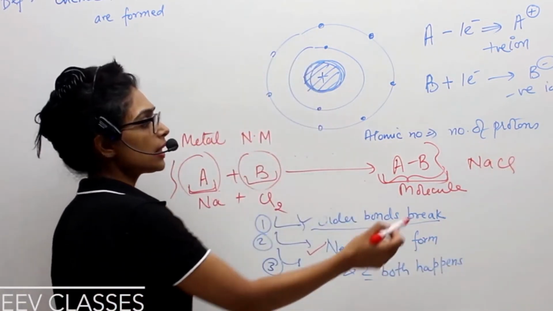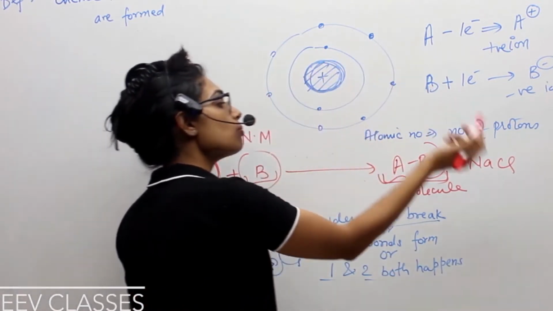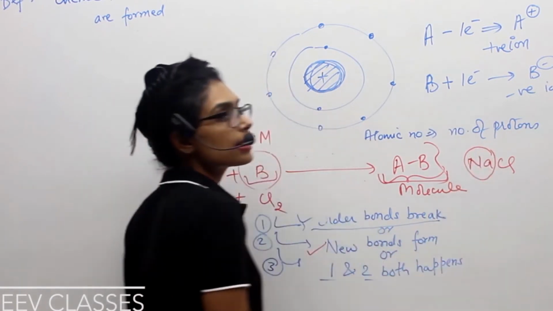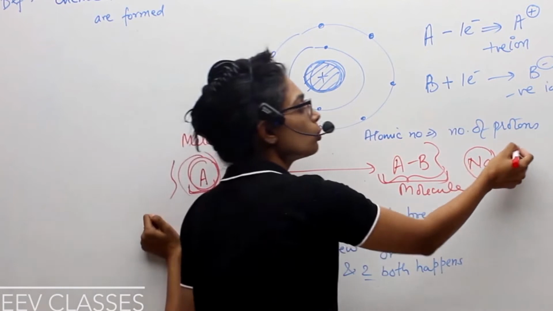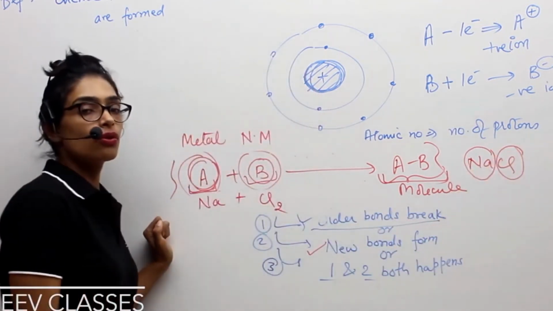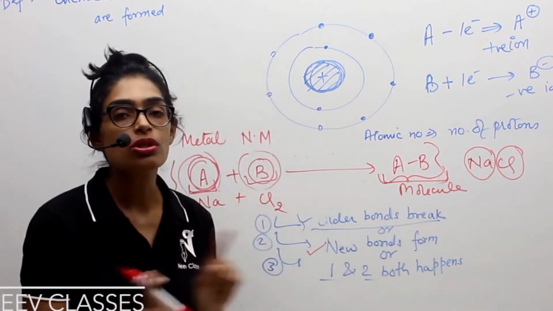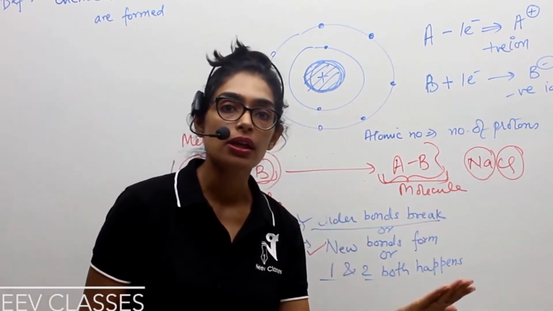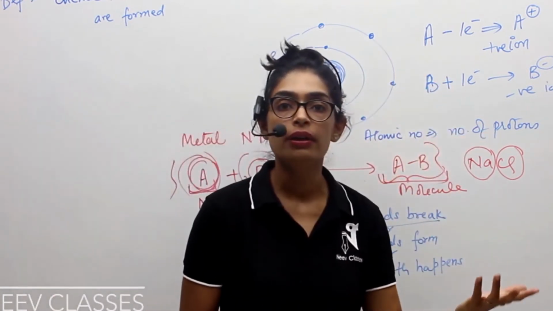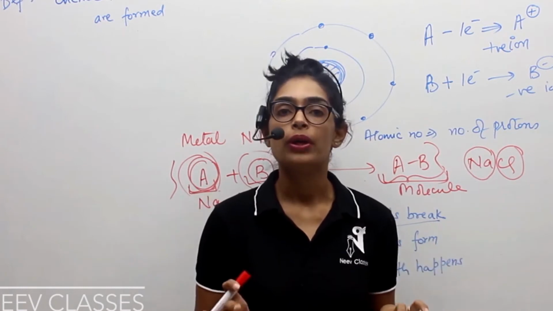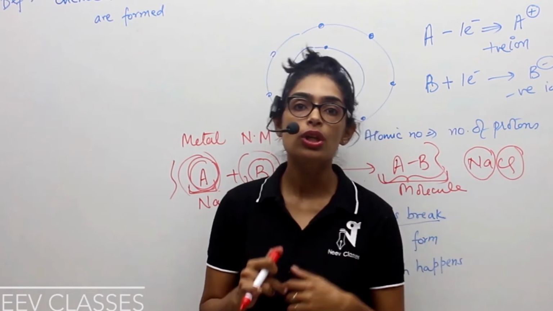Now when this NaCl has formed, just see, A was Na and eventually the molecule which has formed also contains Na. Similarly, B was chlorine and the molecule which formed also contains Cl. That means atoms don't change. Atoms do not convert into something else. Sodium will not convert into magnesium, or chlorine will not convert into fluorine or anything else. Atoms will still remain the same. Only their bonding will change. Only the way they bond with the other substance will change.